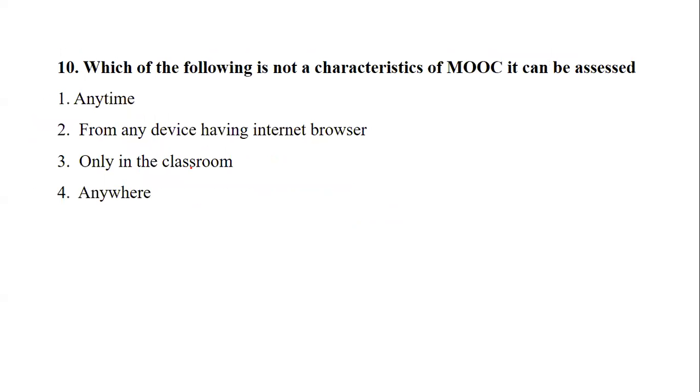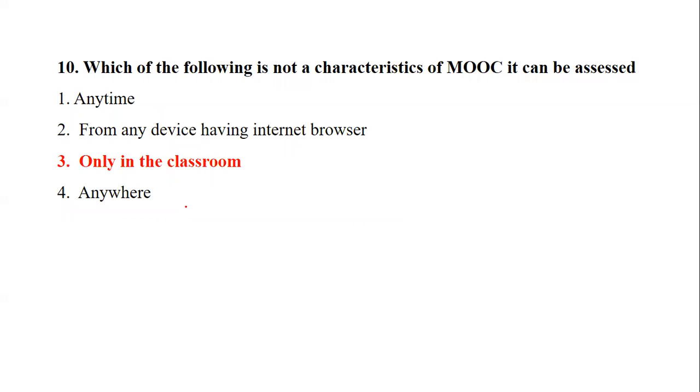Okay. Coming to question number 10. Which of the following is not, see now, a question on MOOCs. Just now I told you to revise and immediately the topic is there. Which is not a characteristic: anytime, from any device, only in classroom, or anywhere? Which does not come under the characteristics of MOOCs? If you see, there are actually 4 characteristics. Let's come to the answer and then I'll tell you the characteristics. So obviously only in classroom is not there.